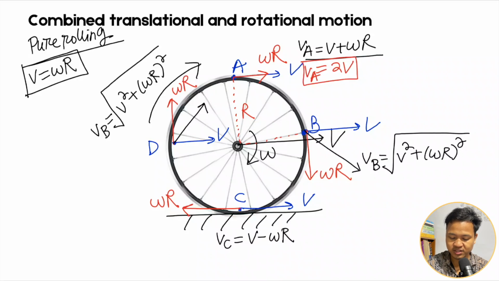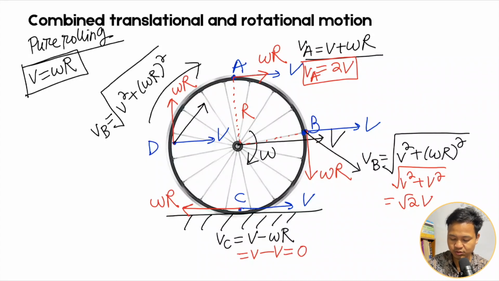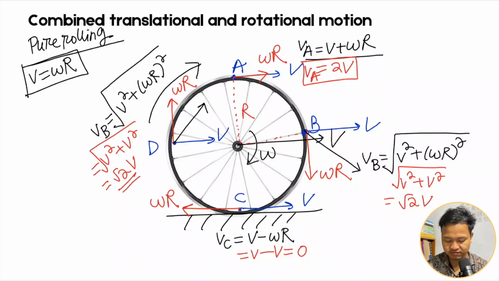Okay. So VA is 2V. VB, V square plus V square under root. So this is root 2 into V. Okay, at B, let's see, V minus V, so this is 0. Okay, the bottommost point has velocity 0 because it is pure rolling. And then at D, same thing, V square plus V square under root, root 2 into V. Okay, right. So let's move on.